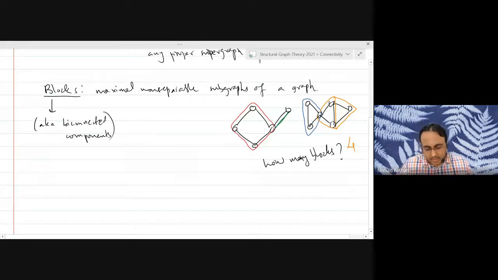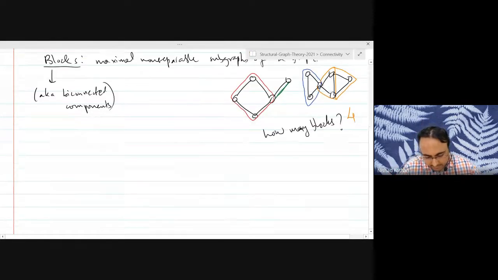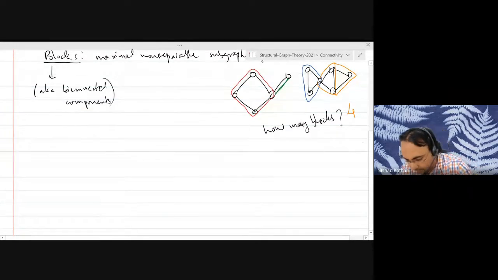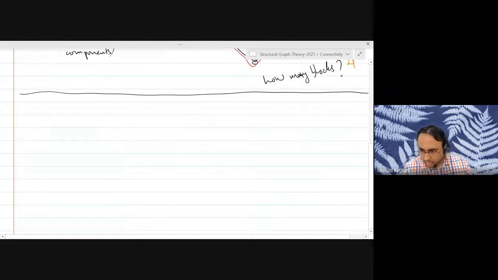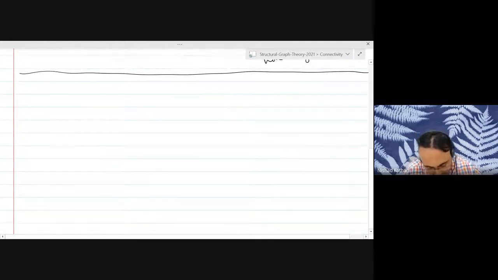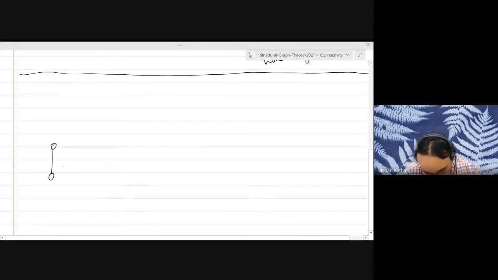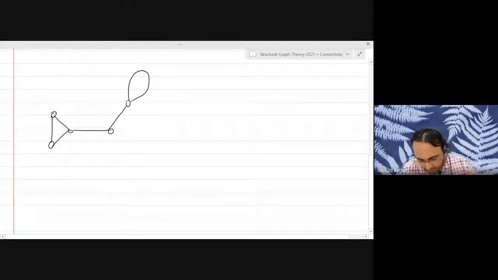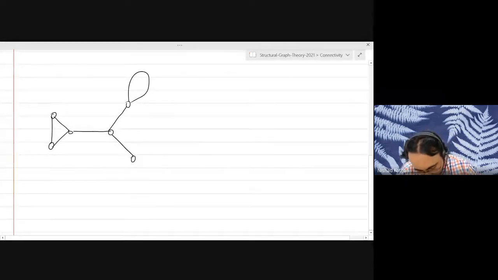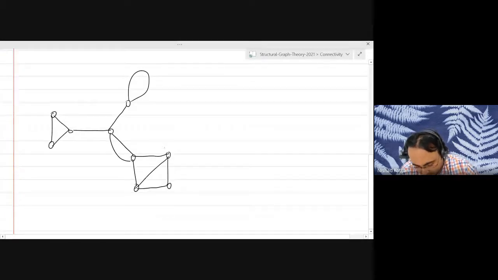Okay. So let's go back to our bigger example that we drew last time. I think we have some time to cover this. So this is the graph we drew last time. Can someone count the number of blocks and tell me how many there are?